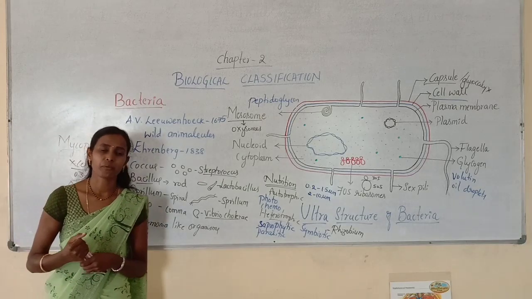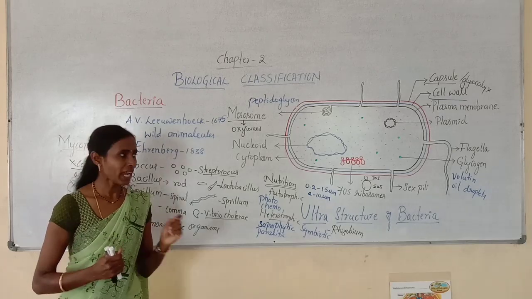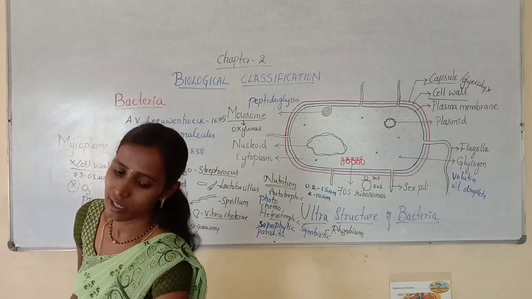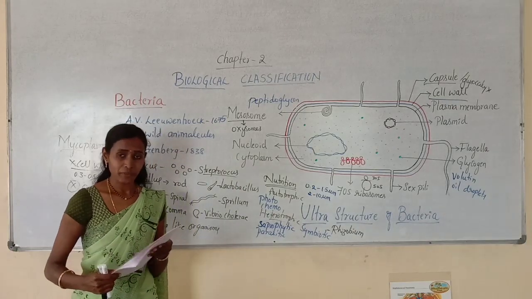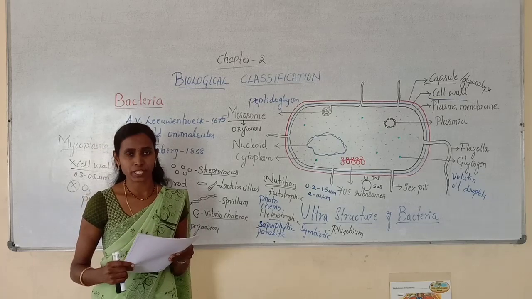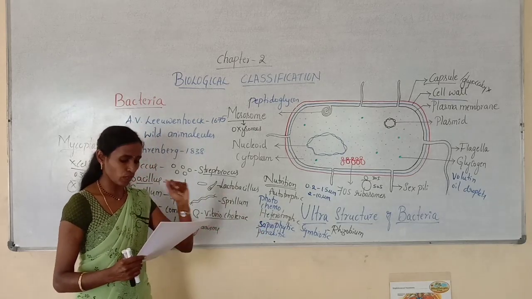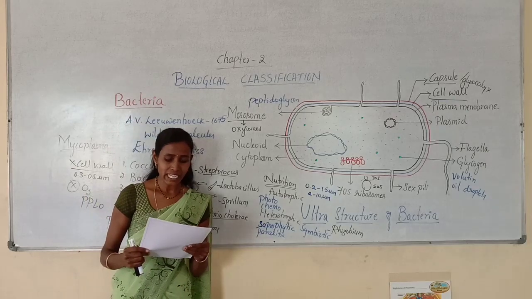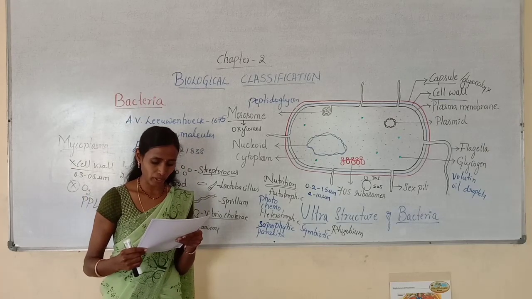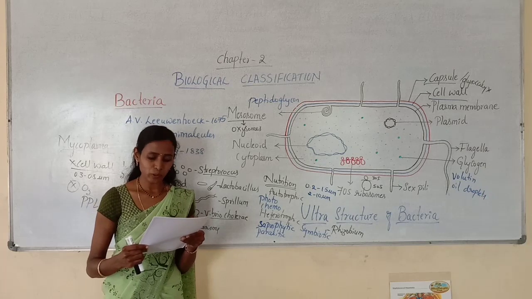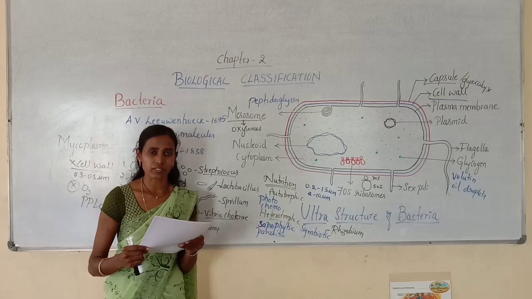In the next class we will start with the next kingdom, that is kingdom Protista, and we will discuss a few objective questions related to this class. See the first question, heterotrophic bacteria help in. Option A, curdling of milk. Option B, production of antibodies. Option C, nitrogen fixation in leguminous plants. Option D, all of these.